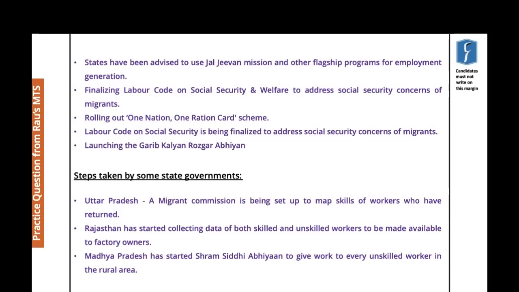Right. So this Garib Kalyan Rozgar Abhiyan is about providing jobs for 125 days to returning migrants in 6 different states, like UP and Bihar and Rajasthan and Odisha and Jharkhand, and Madhya Pradesh. In these states, we are going to provide jobs to migrants who've been returning, for 125 days, and they are going to be building infrastructure, right? So it is going to have multi-pronged effects again. That's kind of an immediate relief step. These are the states where there's a bulk of the migrants returning. So those are steps that have been taken by the central government.